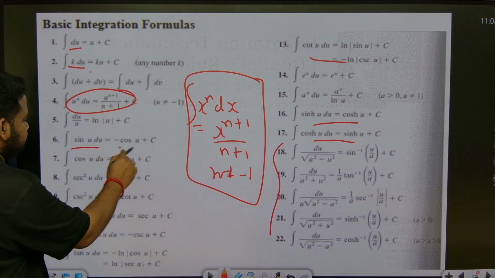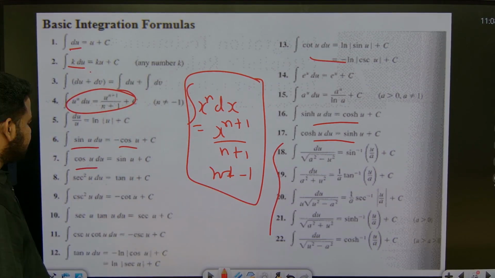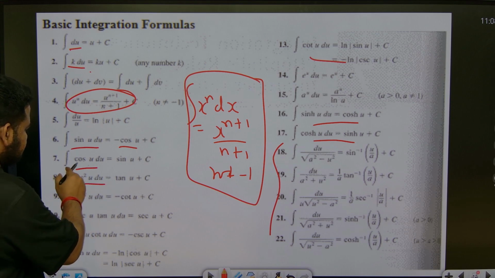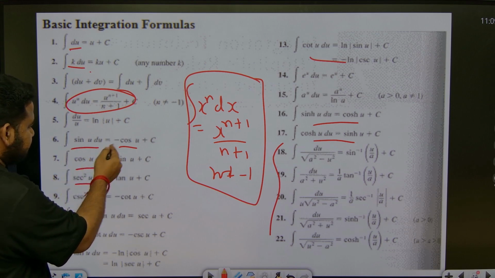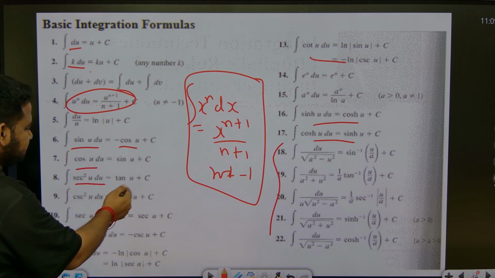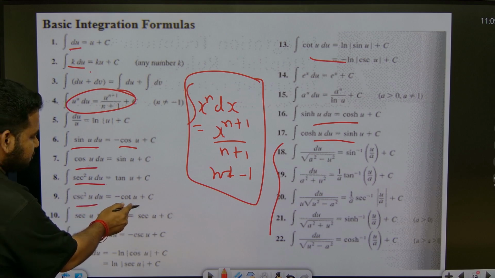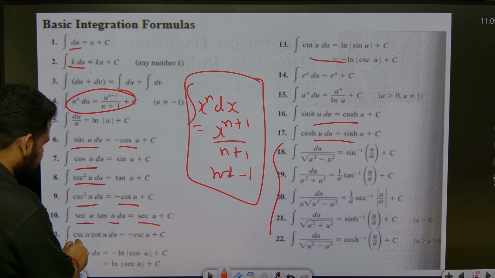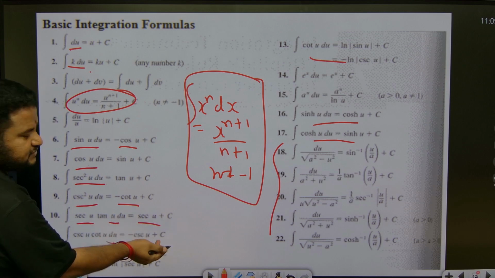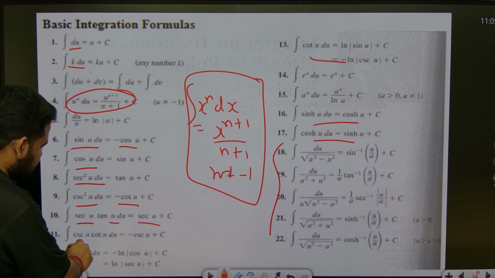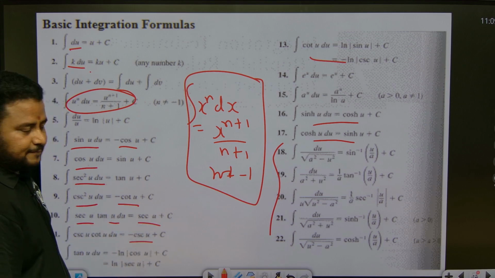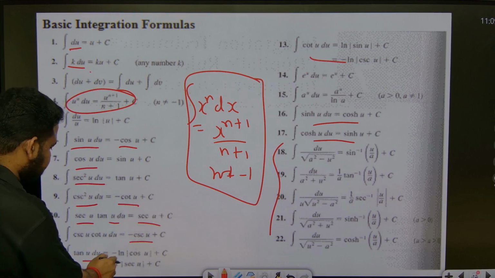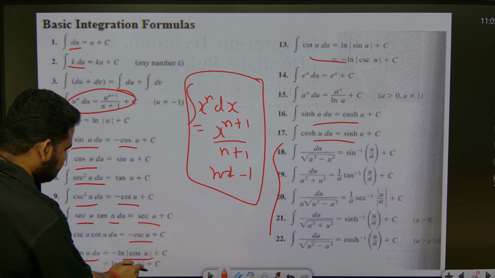See here, those are inverse trigonometric functions, these are normal trigonometric functions. Integral of cos u is sin u, integral of sin u is minus cos u, integral of secant square u is tan u, integral of cosec square u is minus cot u. Integral of secant u tan u is secant u. Next, integral of cosecant u cot u is minus cosecant u. Integral of tan u is minus log cos u or plus log secant u.